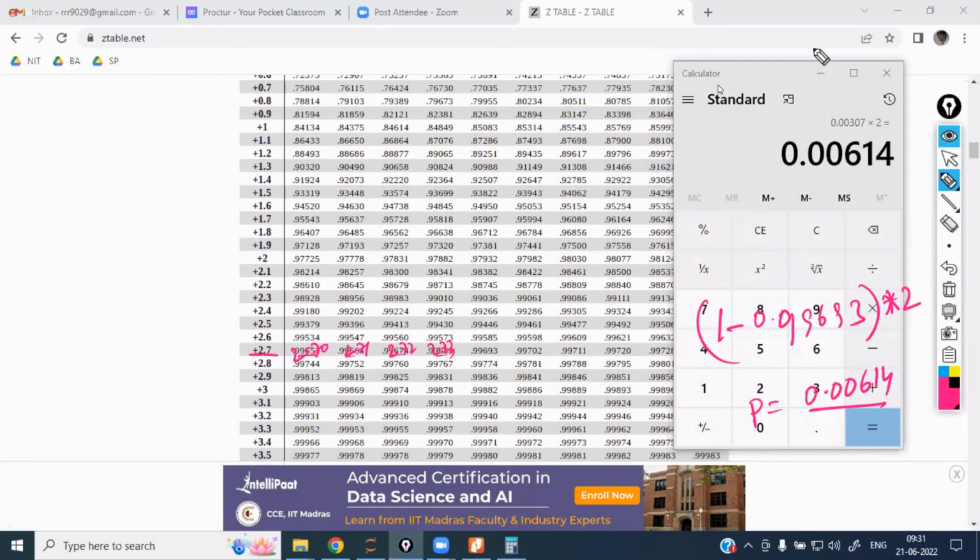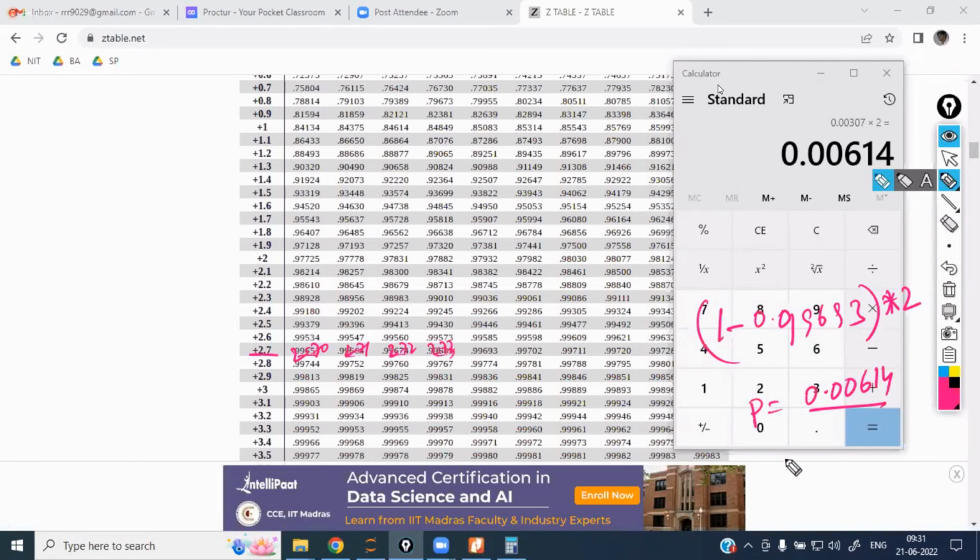That is 0.00614. The same calculator will be there in the certification exam also. There will be an icon for the calculator, and you have to click on that icon and it is going to work. It is not the Windows calculator. It is an in-built app calculator in that particular exam pattern. There you can open it and work this out. There also the calculator is available, right? And you are going to calculate this.